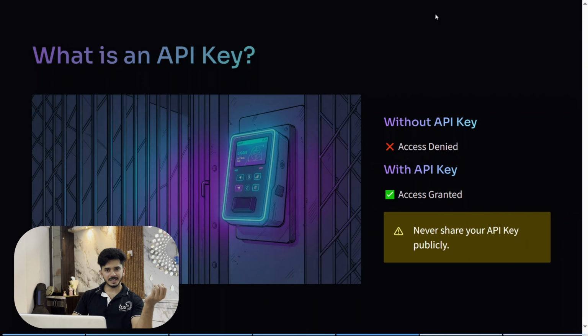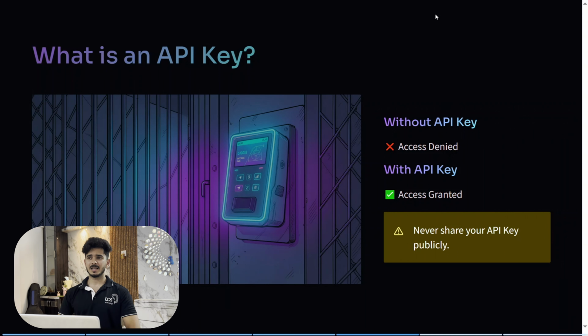First of all, I will be creating an API key in front of you. I will be showing it to you, and after this video, I will be deleting it so that you won't be able to use it. And also, I will be teaching you various methods through which you can hide the API key. Like we'll be storing it inside an environment variable, so that you will be using the API key in the program, but without showing it to the public. A lot of interesting things are coming when we'll be writing our first code. Stay tuned. I just want you to know that let us cover the theory part so that you will be having a basic understanding of what is API, what is API key, and what are the other stuffs, and then we'll be writing our first code.